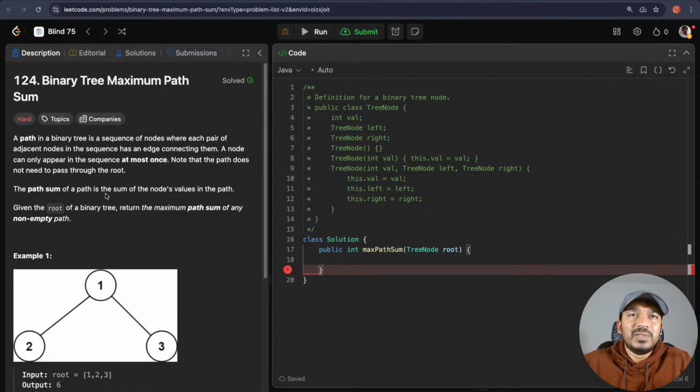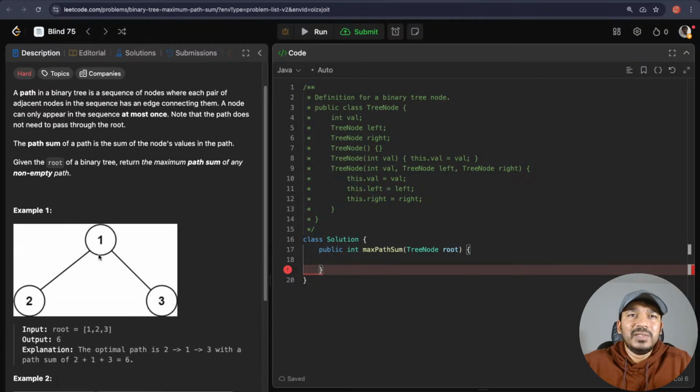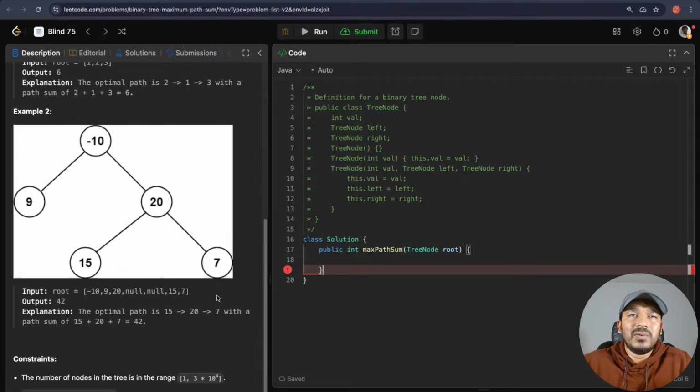The path sum of a path is the sum of the node values in the path. Given the root of the binary tree, return the maximum path sum of any non-empty path. So here, if this is the tree given, they would have given the root. The maximum path sum is the total of these three: 2 plus 1 is 3, 3 plus 3 is 6. That is kind of obvious.